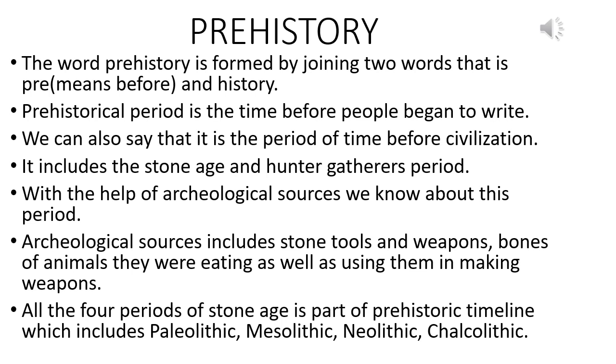Archaeological sources include stone tools, weapons, and bones of animals they were eating, as well as using them in making weapons. All four periods of the Stone Age are part of the prehistoric timeline, which includes Paleolithic, Mesolithic, Neolithic and Chalcolithic.